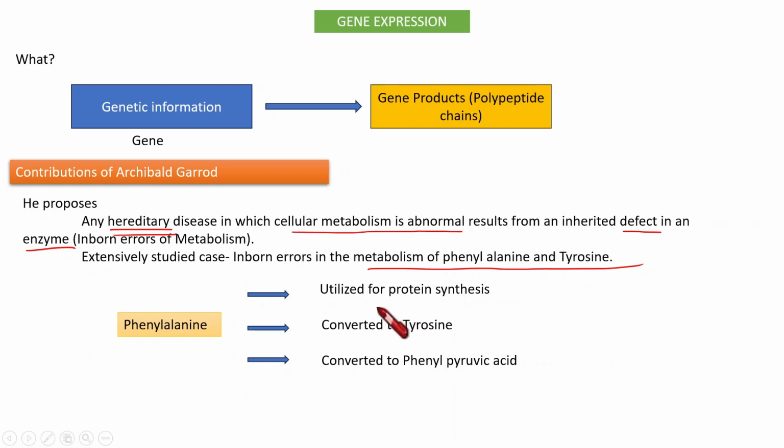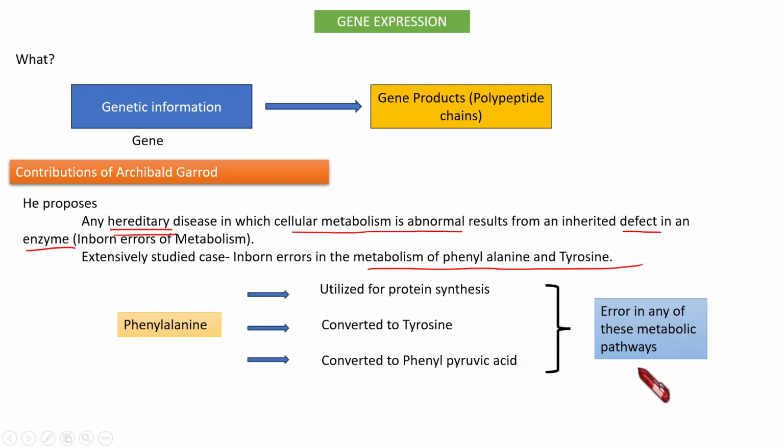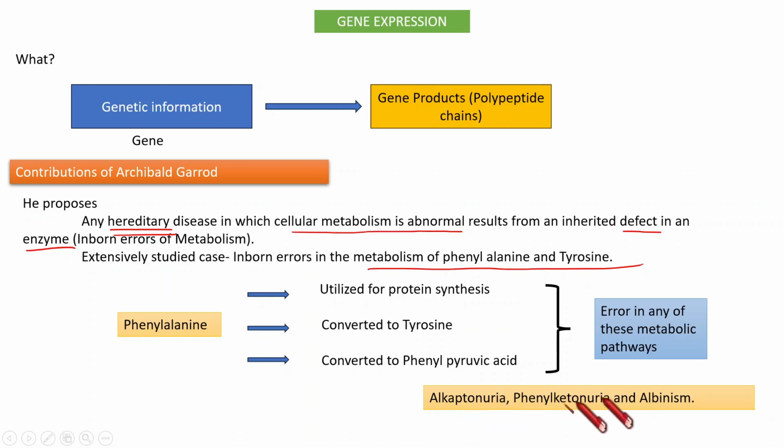But if any error or defect happens to an enzyme that is necessary for any of these pathways, that may result in errors, meaning hereditary disease conditions. And what can be the diseases in the case of phenylalanine and tyrosine? The common diseases are alkaptonuria, phenylketonuria, and albinism. We are going to discuss each disease: what is the condition, and what is the error that happened there?